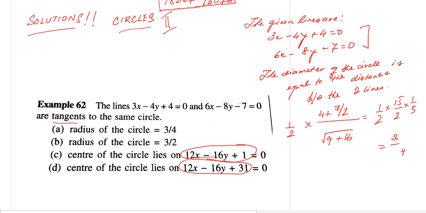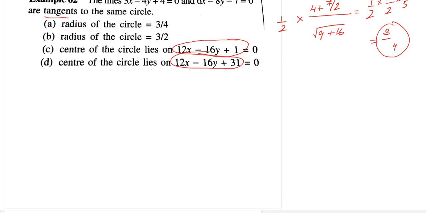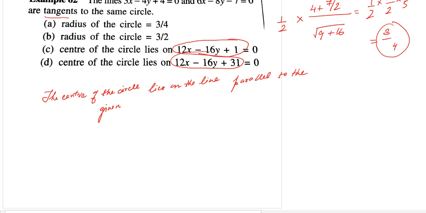So this is 3 by 4, and so we can infer that the center of the circle lies on a line parallel to the given lines at a distance 3/4 from each of them.